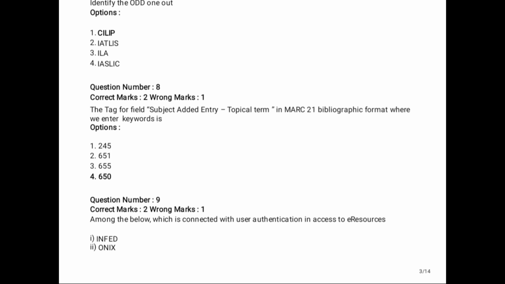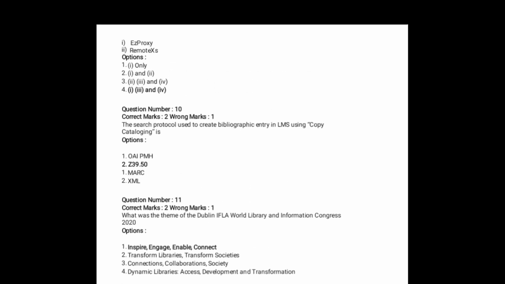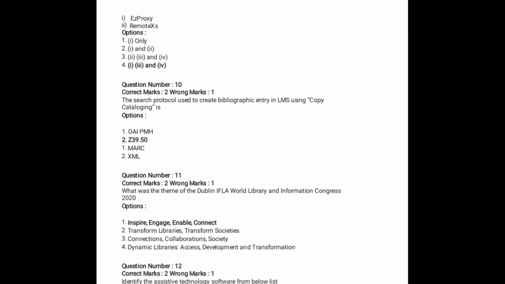Question number 9: among the below, which is connected with user authentication in access to e-resources? The right answer is 1, 3, 4.